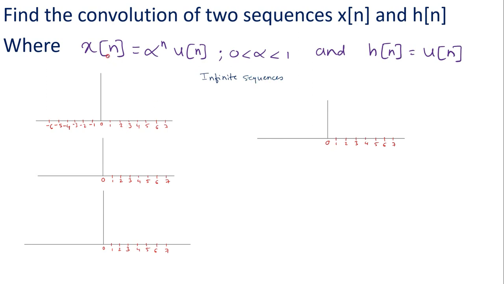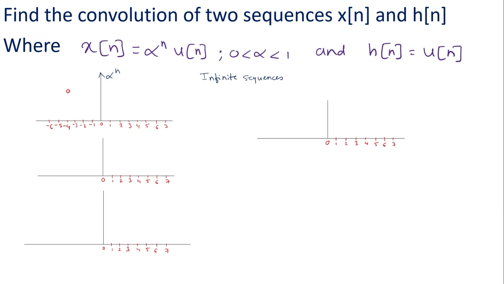So here we can observe that x of n is equal to alpha power n and u of n. Alpha power n is an exponential signal. When the alpha value is in between 0 and 1, it gives an exponentially decaying signal. When it is multiplied with u of n, we'll get the x of n signal. First we'll draw the alpha power n signal.